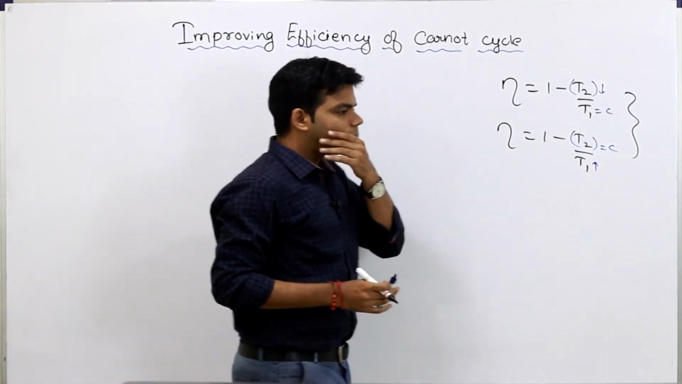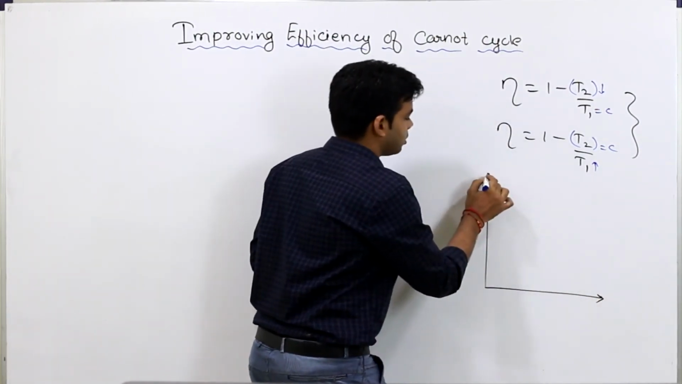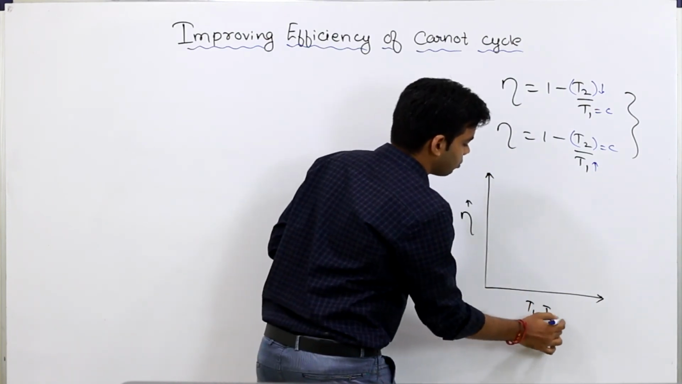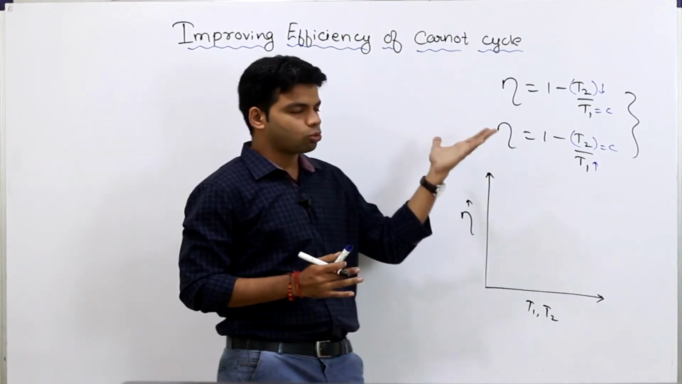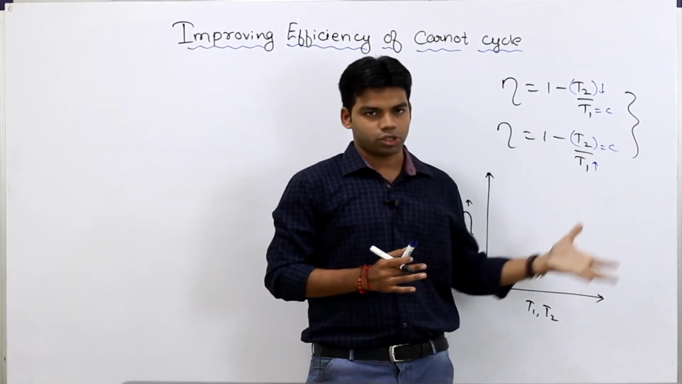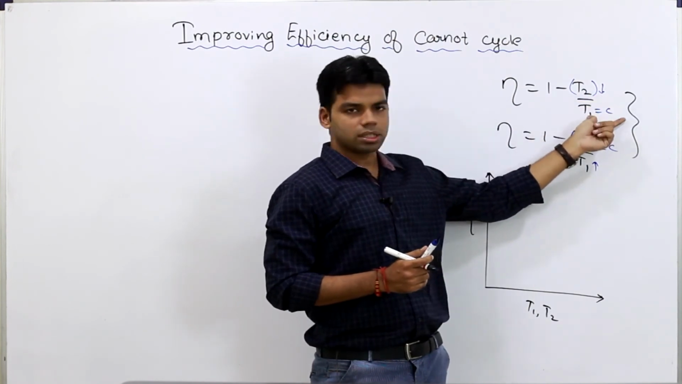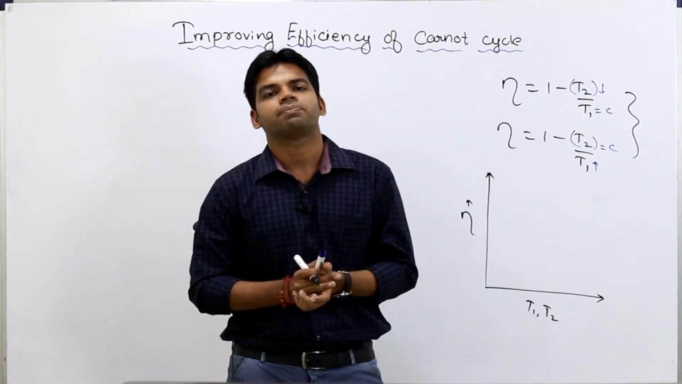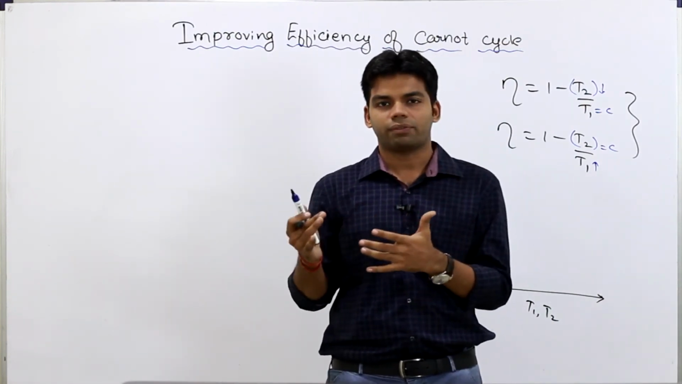Now, just understand this thing. Suppose I am plotting a graph between efficiency and temperature T1 and T2. Okay. Now, what we will have to do is calculate the slope of both the expressions. First is decreasing T2 keeping T1 constant, second increasing T1 keeping T2 constant. If I calculate both the slopes, whichever slope is higher, obviously that will have more effect on efficiency.